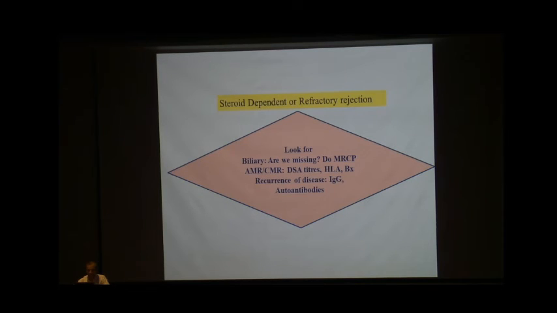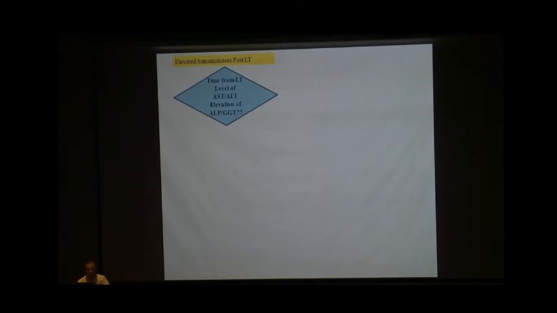In steroid dependent or refractory rejection, we should look for biliary causes, then look for the cause if it is already a proven steroid refractory. We label steroid resistant rejection when there is no response to 2 methylprednisolone pulses. Then we should look for biliary causes, antibody mediated rejection, or recurrence of disease, as Dr. Manoj sir has already spoken. So this is our protocol.